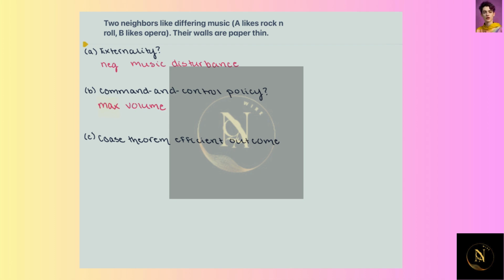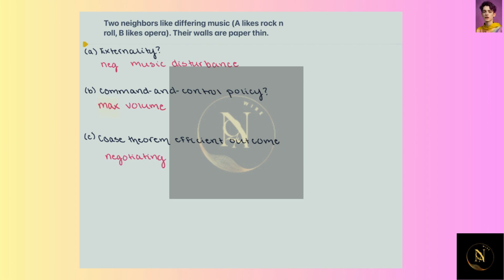Part C here now is alluding to the Coase theorem of efficient outcomes. What we know of the Coase theorem is that if there are two parties and they can each bargain some way to reach an efficient outcome that they're both happy with, then we'll be able to actually reach that efficient outcome. So suppose that they were to do this, these two neighbors, neighbor A and neighbor B, what they're going to end up doing is negotiating who gets to play music and who does not, and at what cost that is going to be.